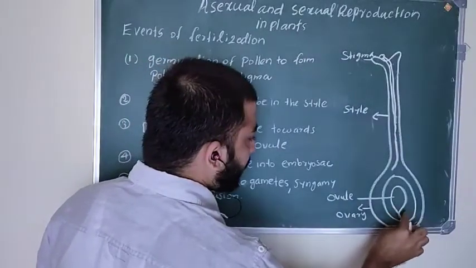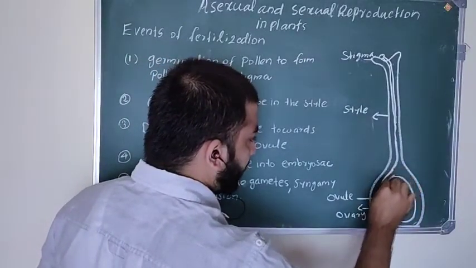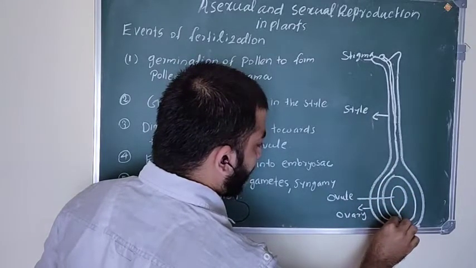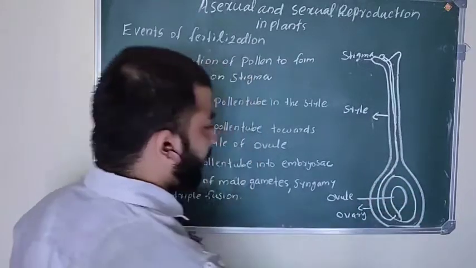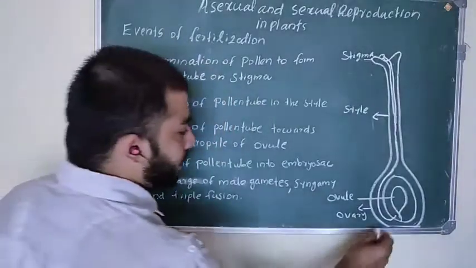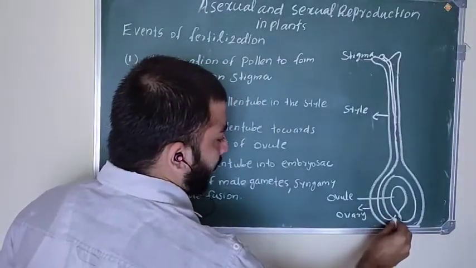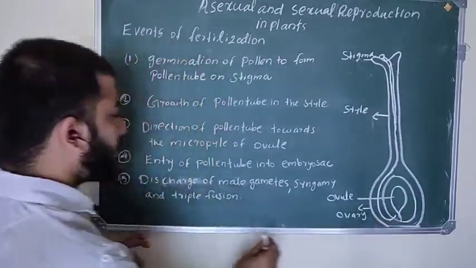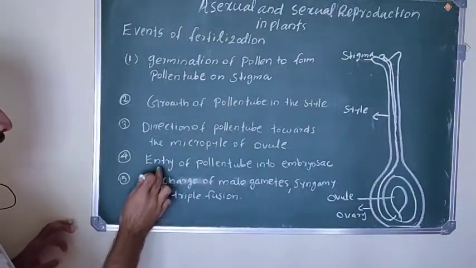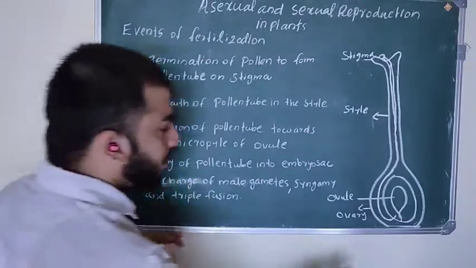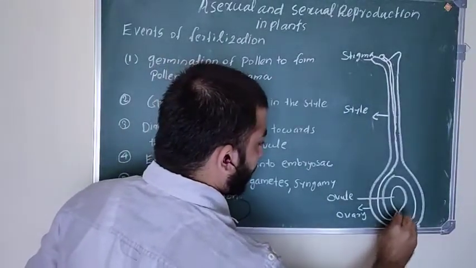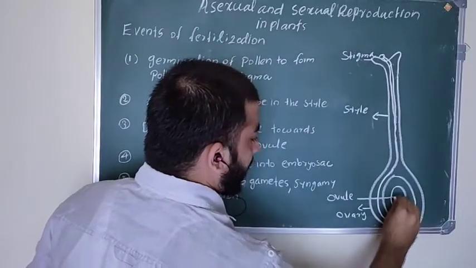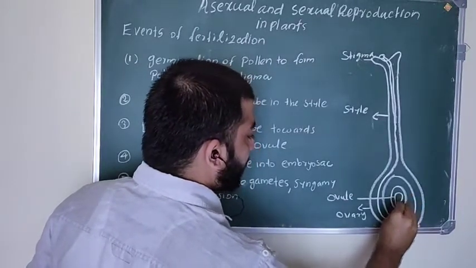It crosses the ovary, and is directed to the micropyle end of the ovule. Then the pollen tube enters the ovule and finally enters the embryo sac.